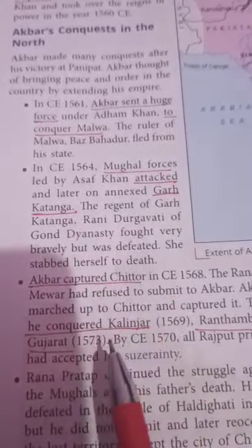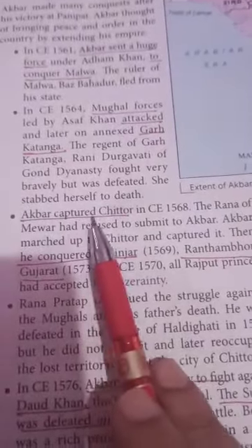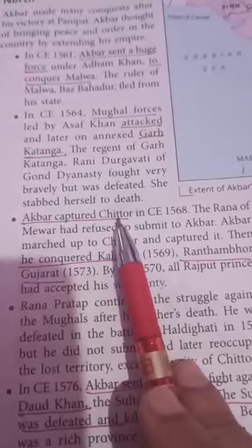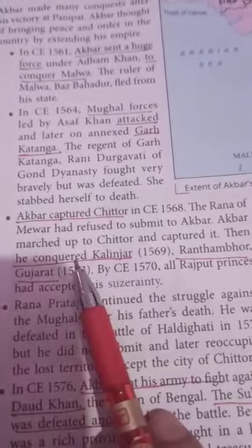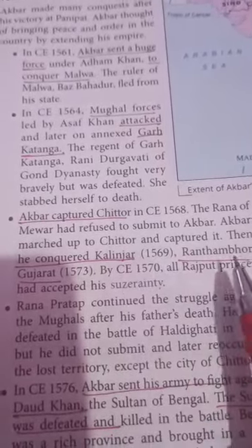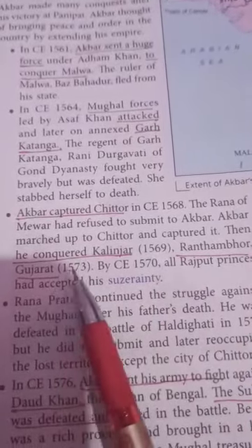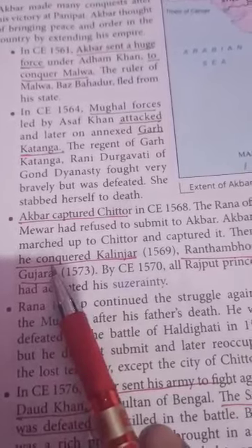This is the second point. Third point: Akbar captured Chittor. Fourth point: he conquered Kalinjar, Ranthambore, Gujarat. This is the fourth point.